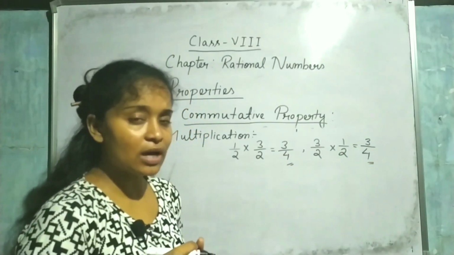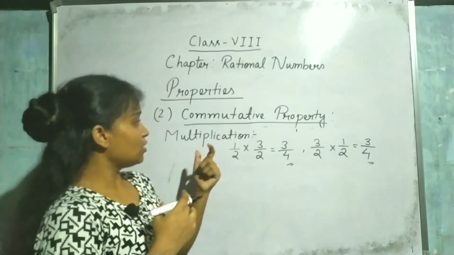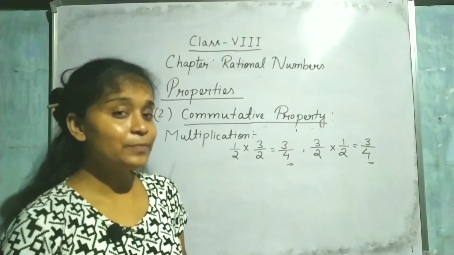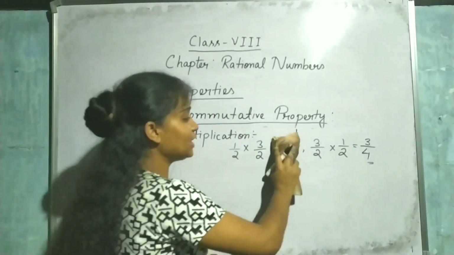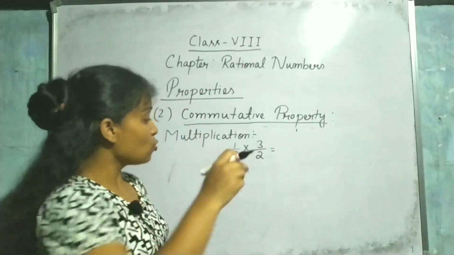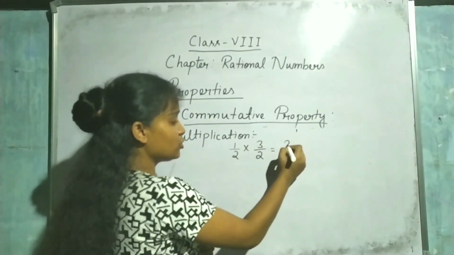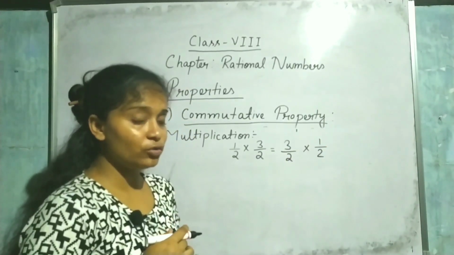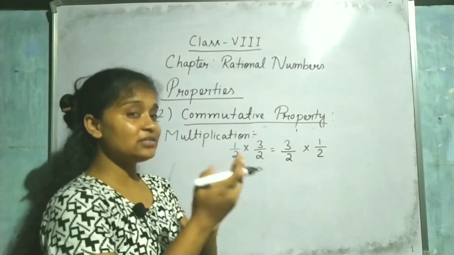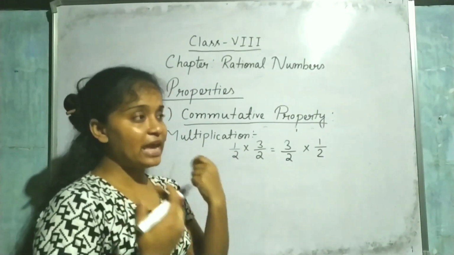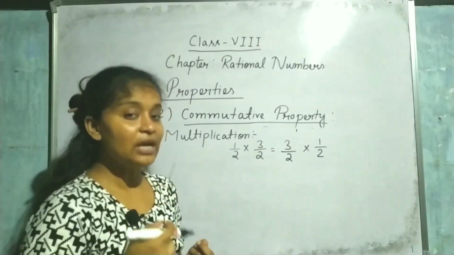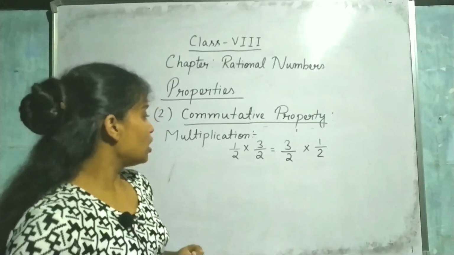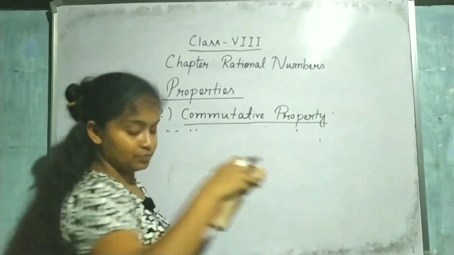the same. That means I can say that rational numbers are commutative under multiplication. So I can write 1 by 2 into 3 by 2 is equal to 3 by 2 into 1 by 2. So basically, in the commutative property we need to change the position of the numbers. If the answer is still the same, then they are commutative, otherwise not. Now I am going to check for division.